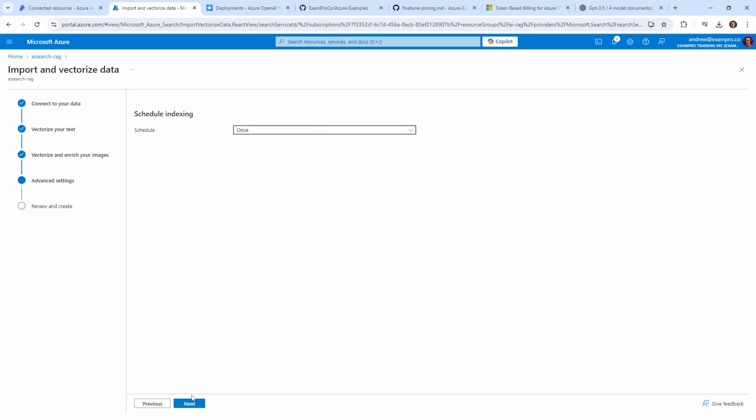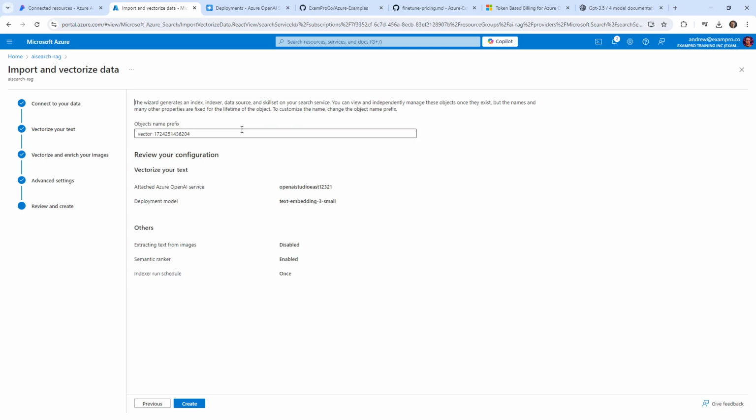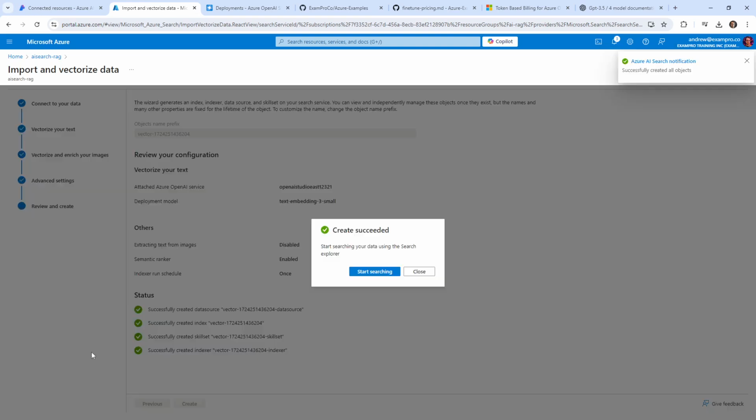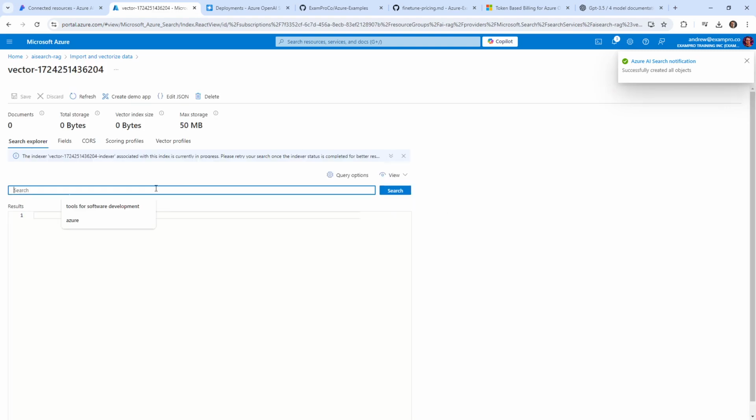I'm going to set this to once, and this is going to generate an index, an indexer, a data source, and a skill set. So all those things we could have configured. For whatever reason, I didn't know how to do the indexer. We'll go ahead and create it. But now I'm starting to think this is very similar to AWS Glue. So, similar components. And I mean, it looks like it's done. I'm not sure. Yeah, we're just waiting for it to create. Oh, okay. So let's go ahead and hit start searching. That was easier than I thought.